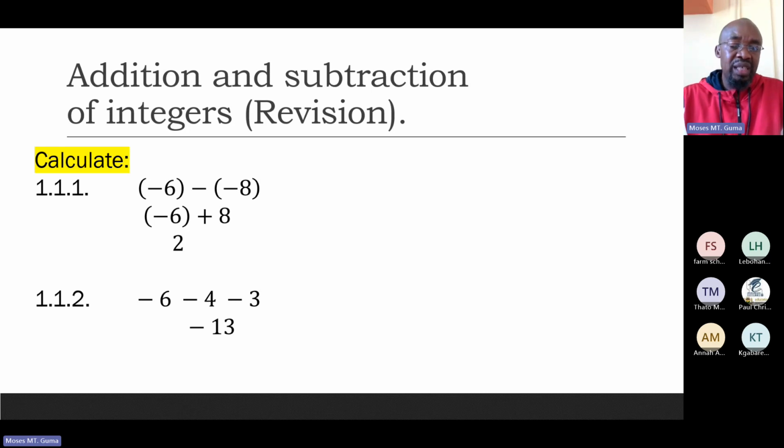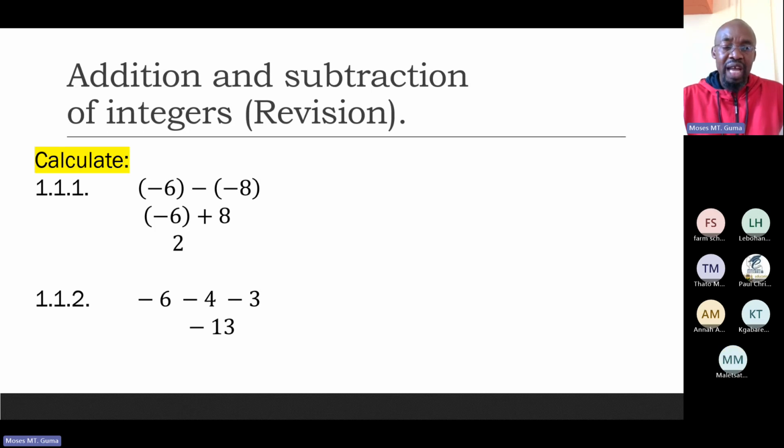Moving on, we have negative 6 minus 4 minus 3. Remember, in the previous problem, we said that when we have different signs, we subtract and take the sign of the bigger number. Now, what happens when you have a common sign? When you have a common sign, you add all your numbers and take that common sign.